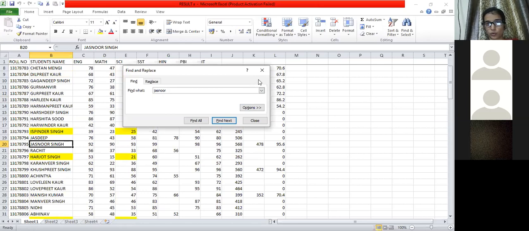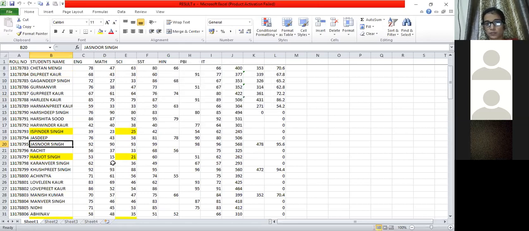So that's why I want to show you. See, Jasnoor is having English 92, Maths 90, Science 93, SST 99, Punjabi 98, IT 96. So Maths marks have not been calculated. IT marks have been calculated in place of Maths. There's a difference of 6 marks. And you see the percentage changes due to this result.